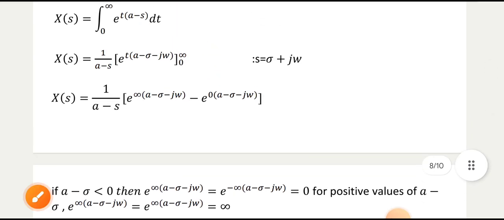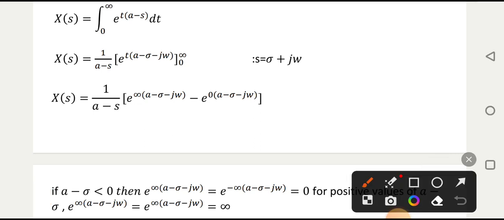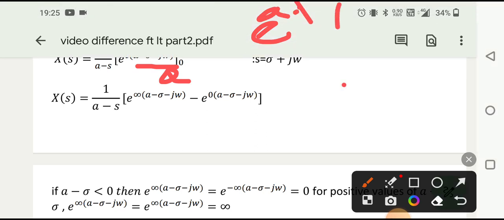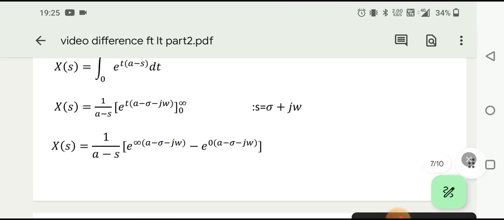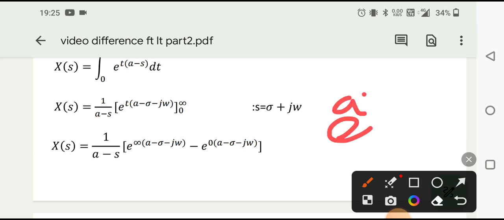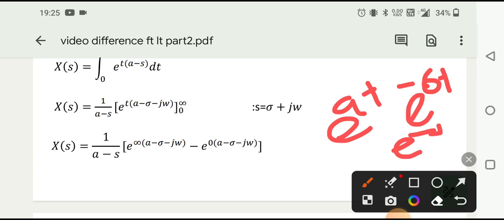So when you solve examples on Laplace transform, there is no need to write sigma minus j omega here. I just want to show you that this is nothing but the Fourier transform of the signal multiplied by e raised to minus sigma t, because if you solve it, you will get e raised to at into e raised to minus sigma t into e raised to minus j omega t.